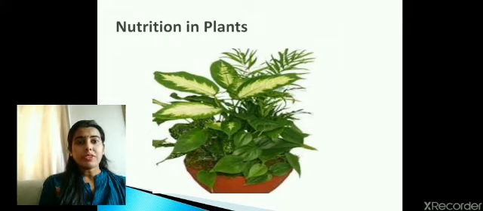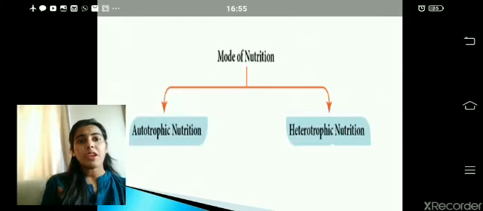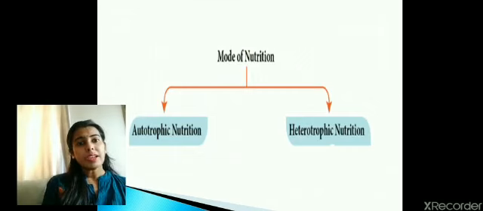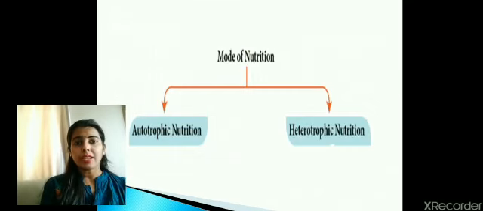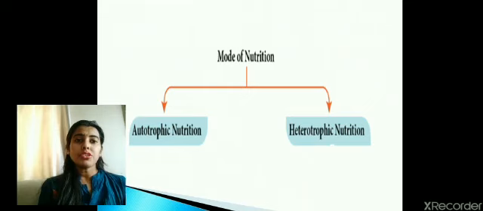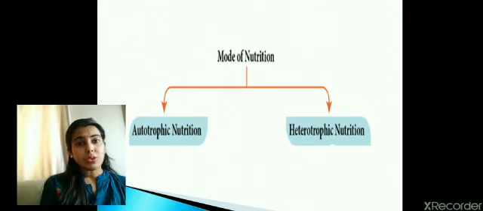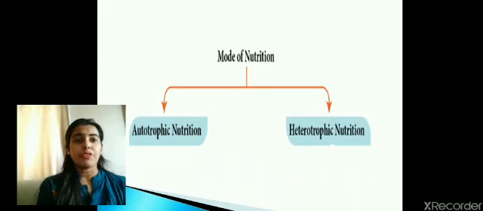In the previous session we discussed that plants are primary producers because they produce their own food. So here we can divide the mode of nutrition into two major categories, that is autotrophic nutrition shown by the green plants. But you will be amazed to know that there are other organisms and other plants also that depend on the green plants. Like we know all animals, they depend on the plants for their food. So they are also under category of heterotrophic nutrition. Heterotrophs are the organisms which depend upon others for their food.